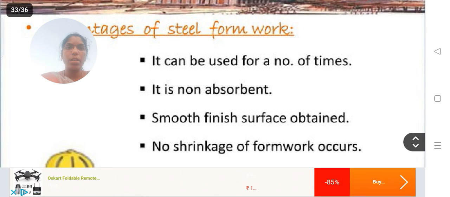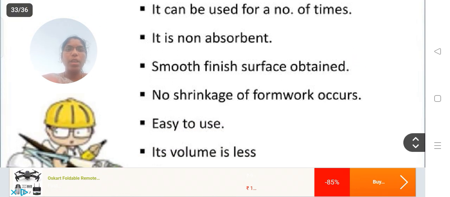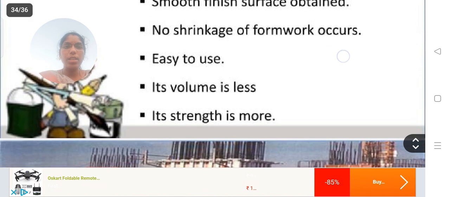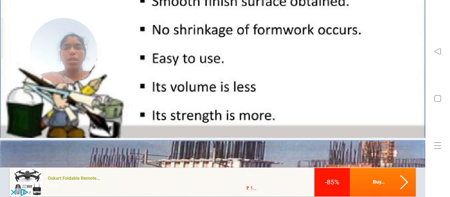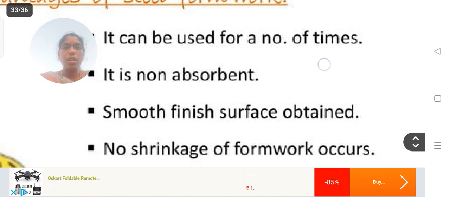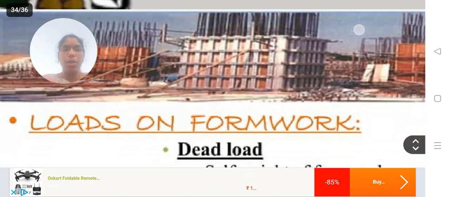Advantages of steel formwork compared to timber formwork. Steel formwork can be used a number of times. It is a non-absorbent material and a smooth finished surface is obtained. The structure looks very neat. No shrinkage of the formwork occurs. It is easy to use. Its volume is less and strength is more compared to timber formwork. For example, for timber formwork, areas with more water should not be selected. Swelling and shrinkage will occur for timber formwork. In that situation we go for steel formwork.